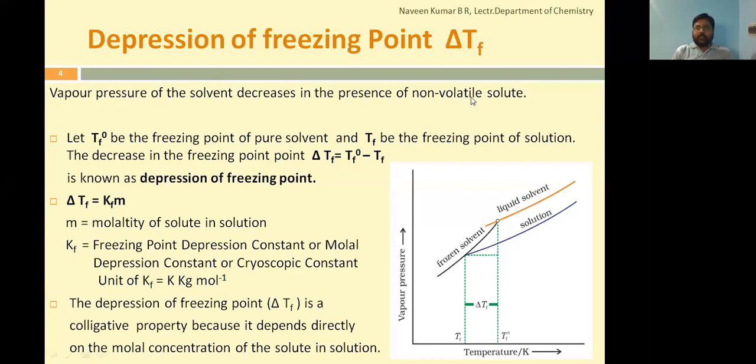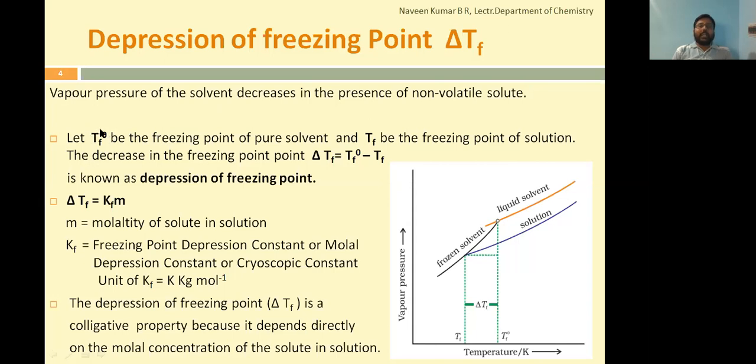As we know, the freezing point of the liquid is the temperature at which vapor pressure of the liquid becomes equal to vapor pressure of the same liquid in its solid form. So hence we'll call the freezing point temperature of the volatile solvent Tf naught. This will represent the freezing point of pure solvent as Tf naught.